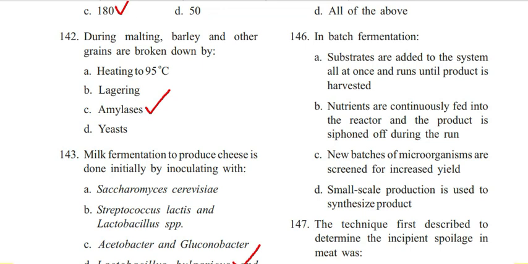Nutrients are continuously fed into the reactor and the product is siphoned off during the run. New batches of microorganisms are screened for increased yield. Small scale production is used to synthesize product. Answer is A. Substrates are added to the system all at once and runs until product is harvested.